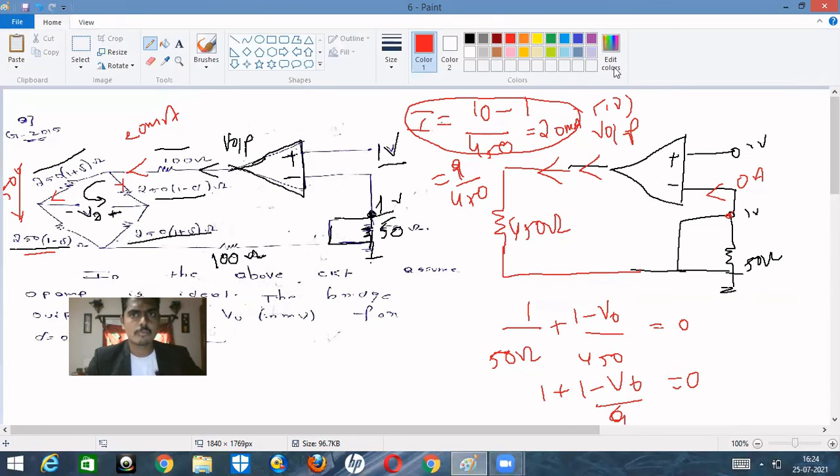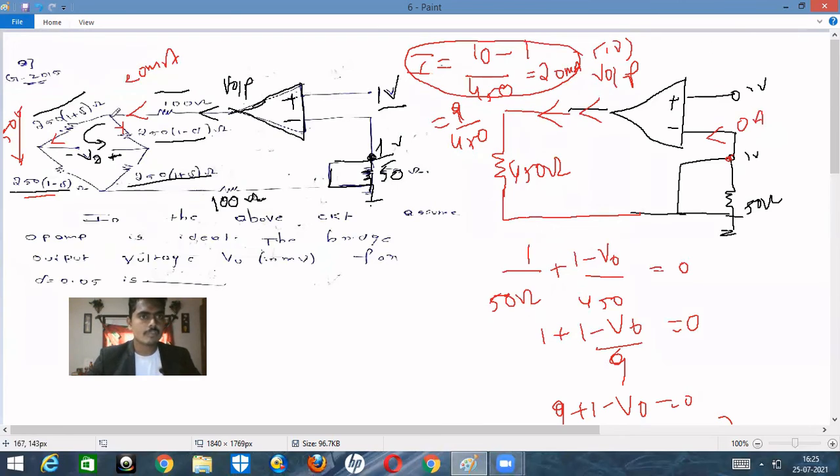Okay, so simple. If you apply KVL in that particular branch, automatically the output will be in your hands. Okay, so let's see now how to apply that. So if you apply KVL in this particular branch, the arrow mark that I have marked, starting from this point, so what is the resistance?